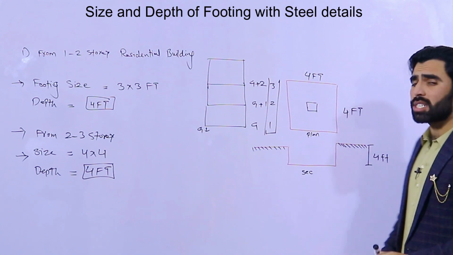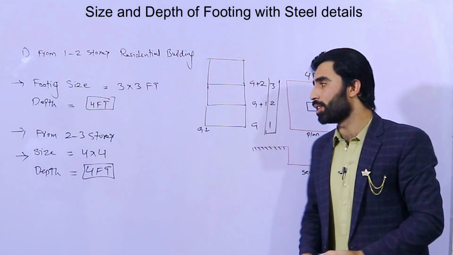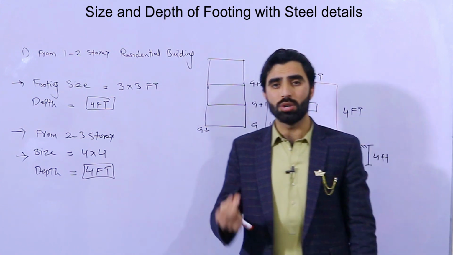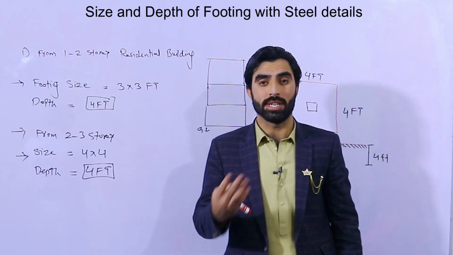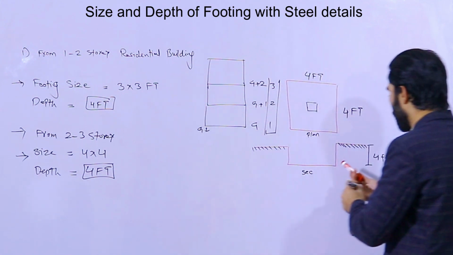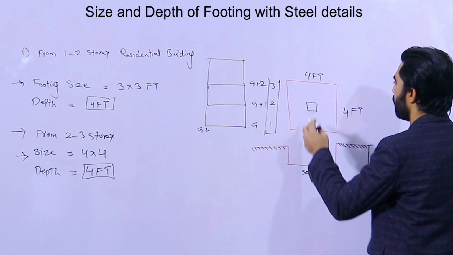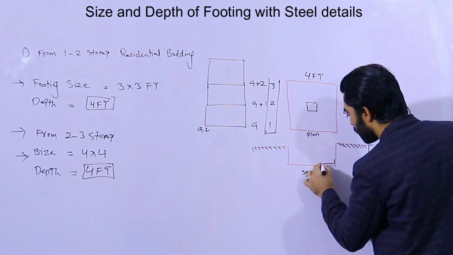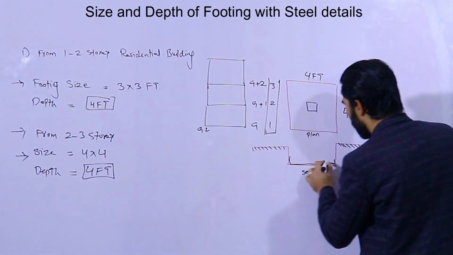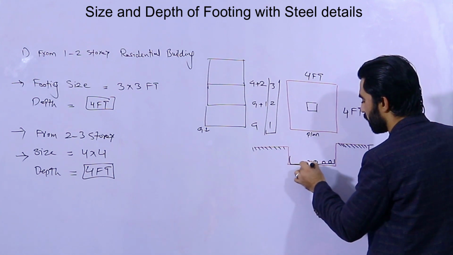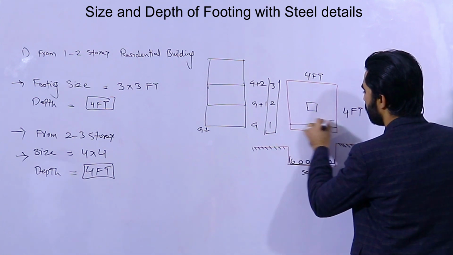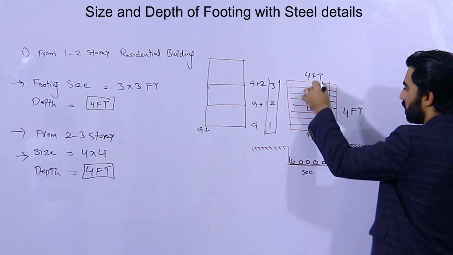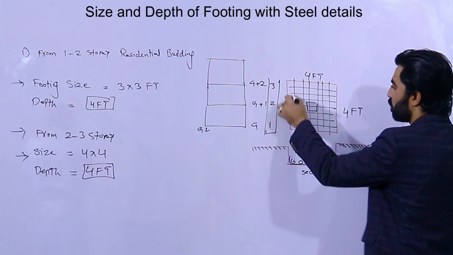So let me guide you on the steel reinforcement details for this. From 1 to 2 story, you are able to use single mesh. As you can see guys, here I am providing the steel reinforcement, and I will also guide you for its section. So single mesh we will provide here, and these are its steel reinforcement in the section. So this is the steel reinforcement mesh.